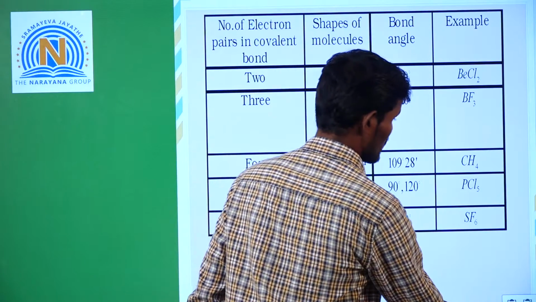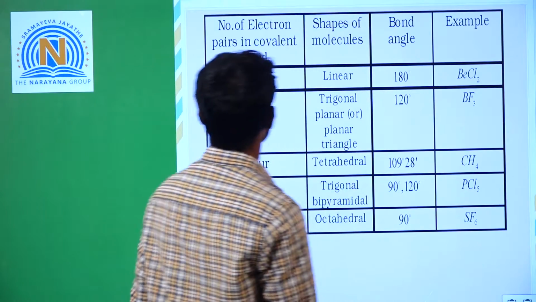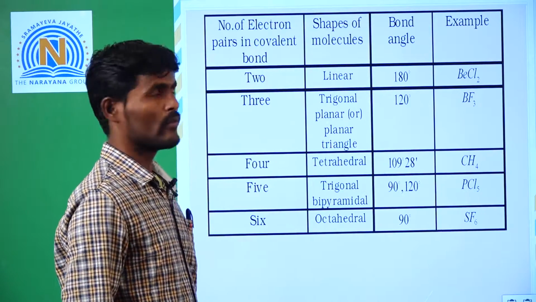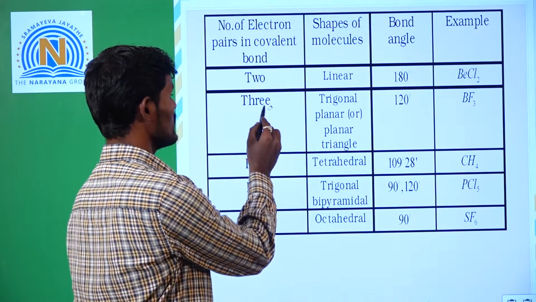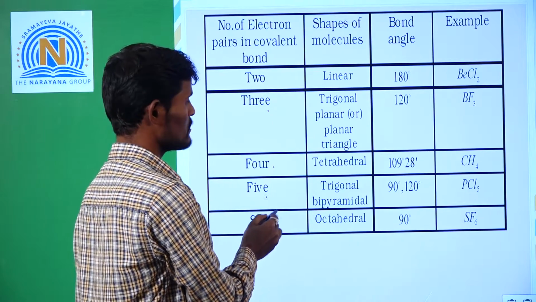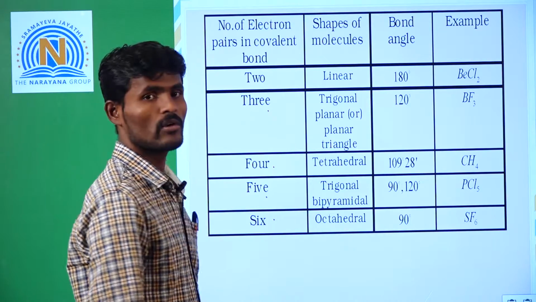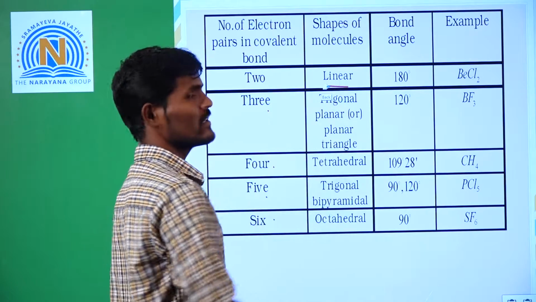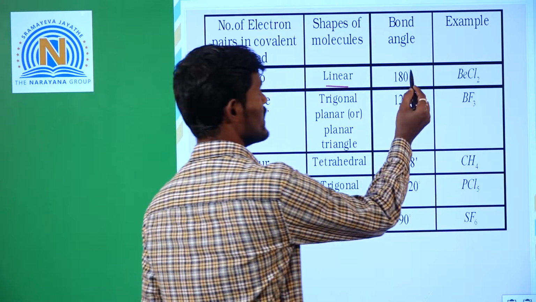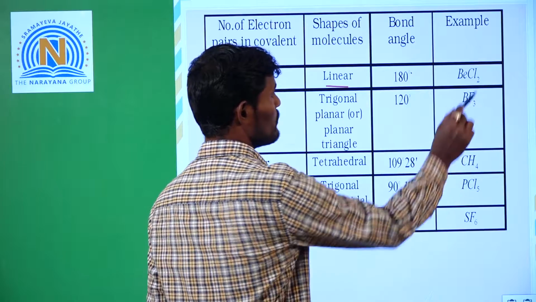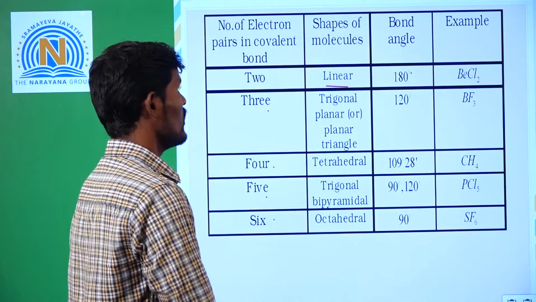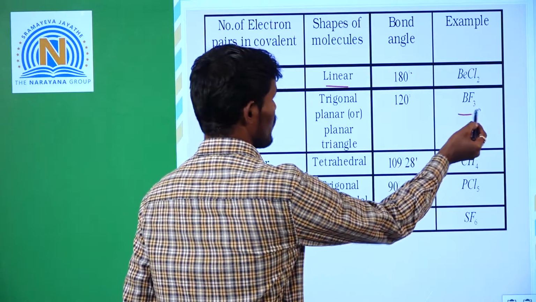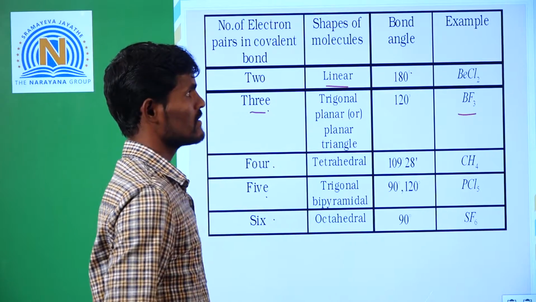In this first question, number of electron pairs of covalent bond, 2 bonds, 3 bonds, 4 bonds, 5 bonds, 6 bonds. If 2 covalent bonds are present in a given molecule, then that shape is linear shape. Then angle is 180 degrees. Example, beryllium chloride.